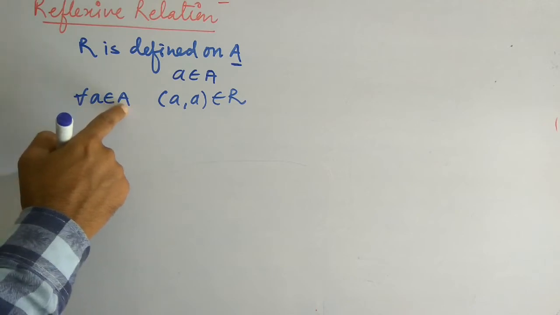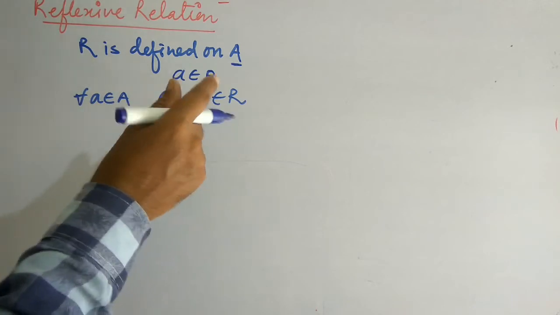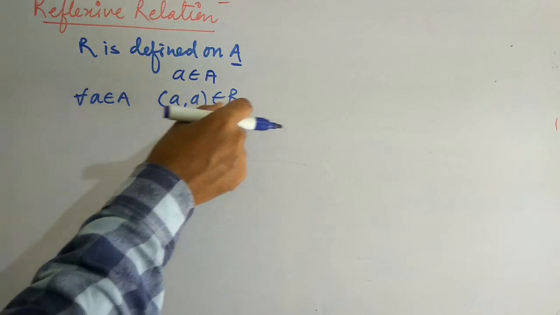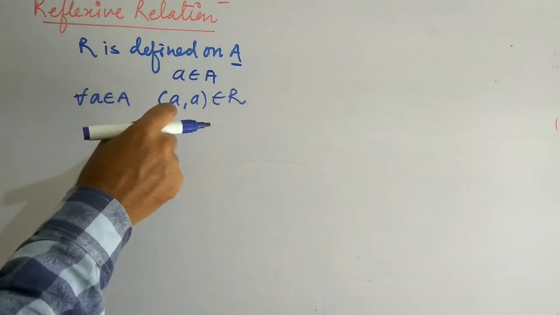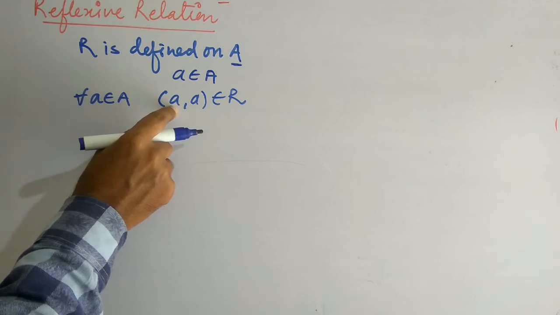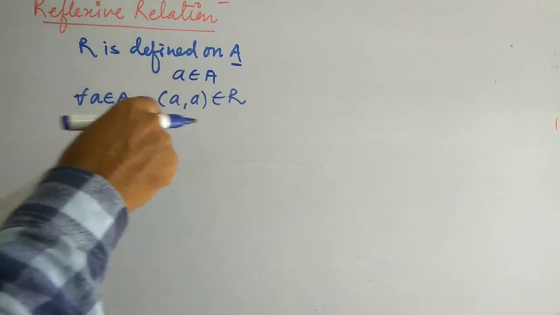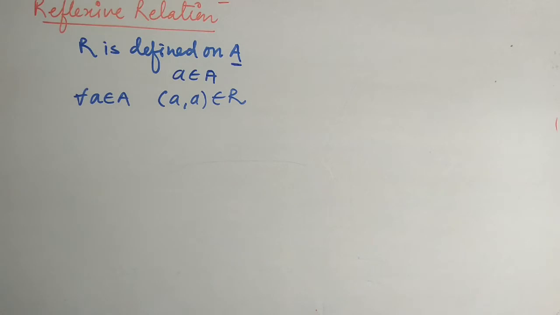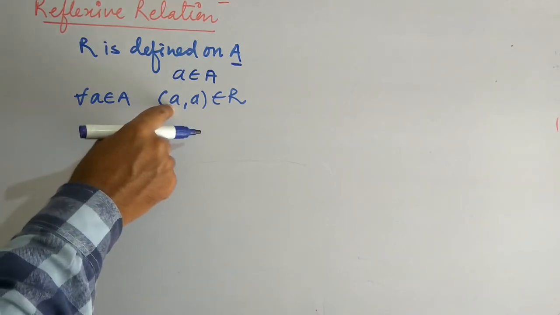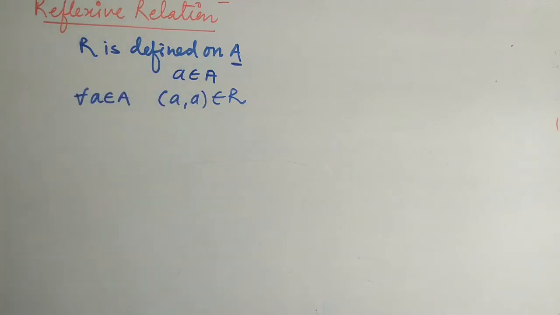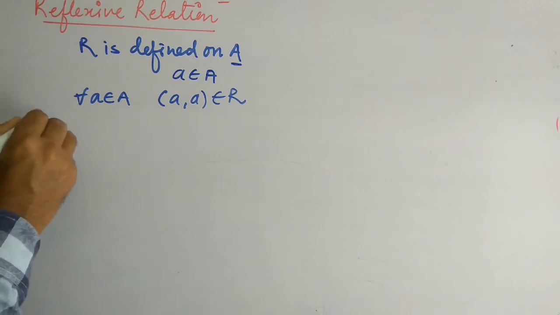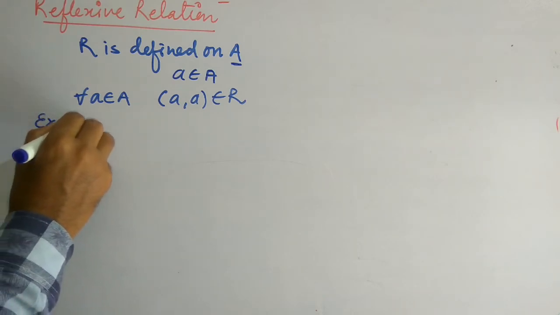For every element a of A, this ordered pair (a, a) belongs to R, meaning an element has itself as its image. The image of an element is the element itself. अगर किसी भी एलिमेंट्स की इमेज वापस वही मिल जाए उस रिलेशन में, तो दैट टाइप ऑफ रिलेशन इज नोन एज रिफ्लेक्सिव रिलेशन. सपोज वी टेक एन एग्जांपल.